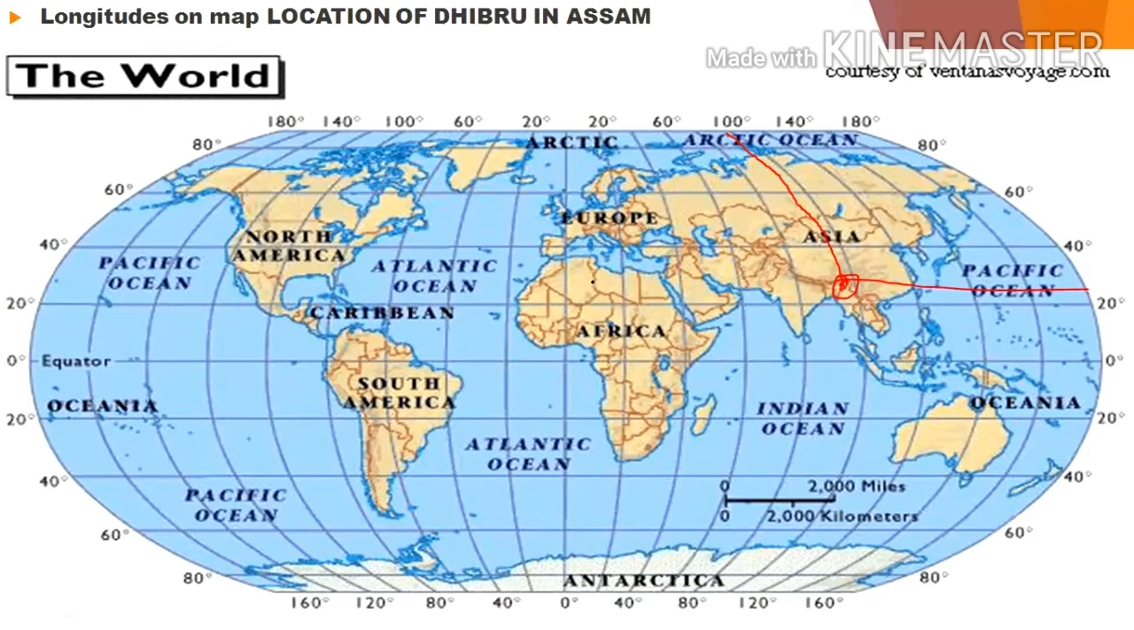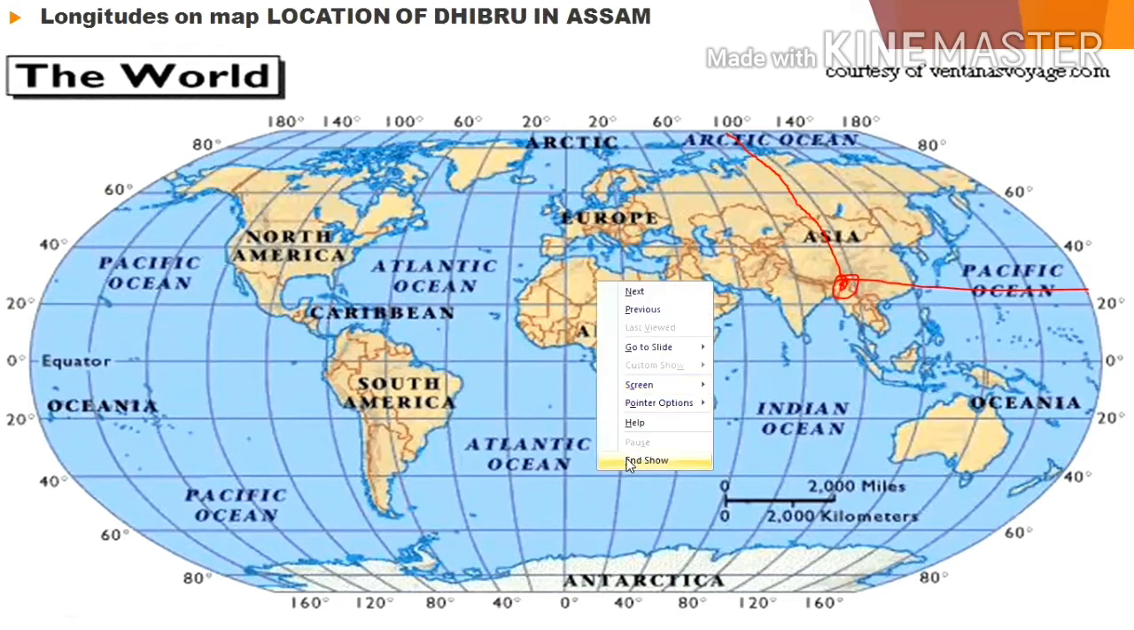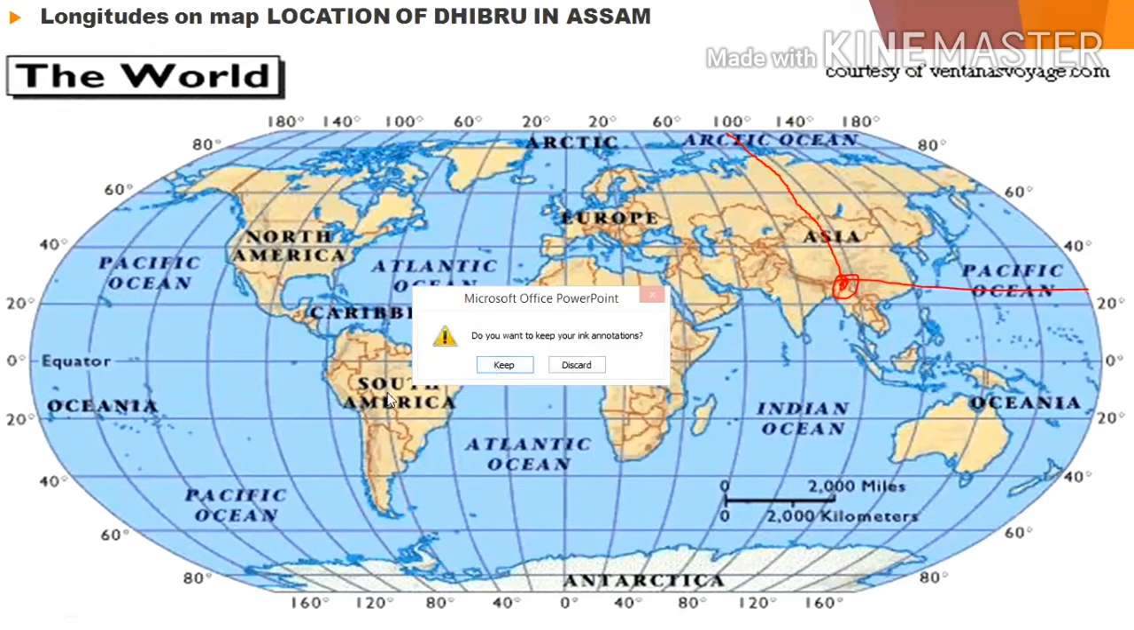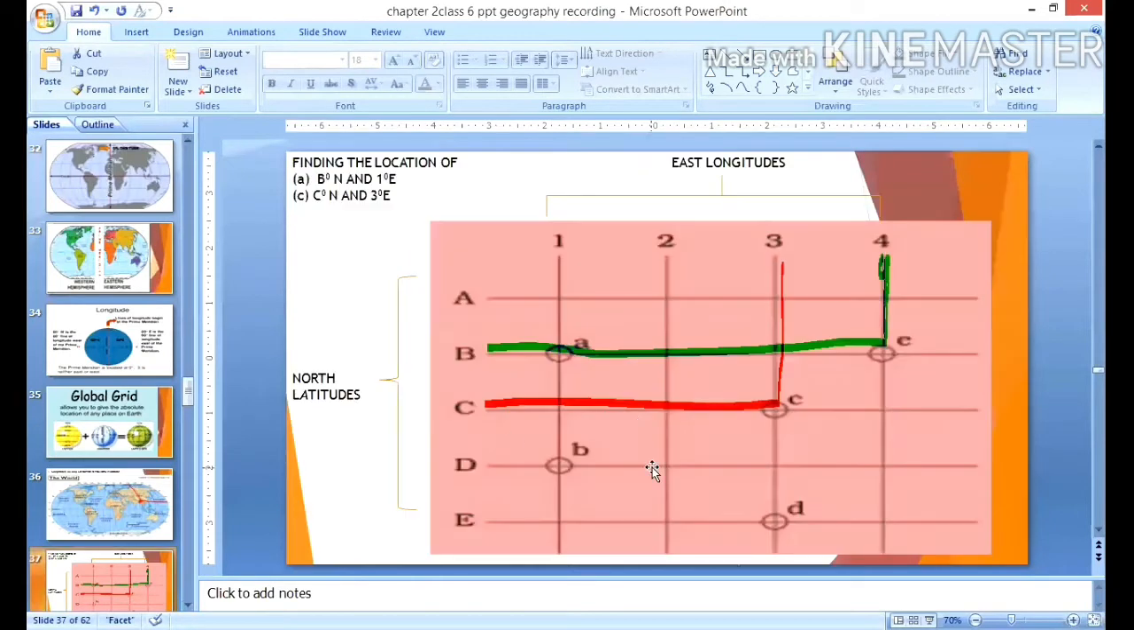To understand it more clearly, let us try out on simple lines how to locate latitudes and longitudes using this grid. For that you can draw equidistant vertical and horizontal lines. This is just for your practice.